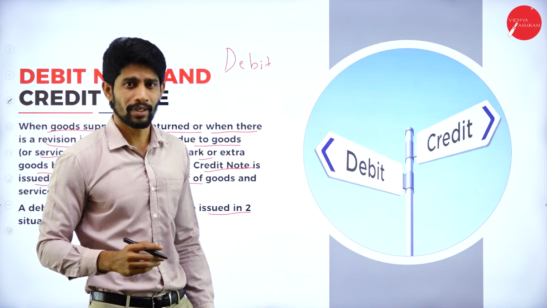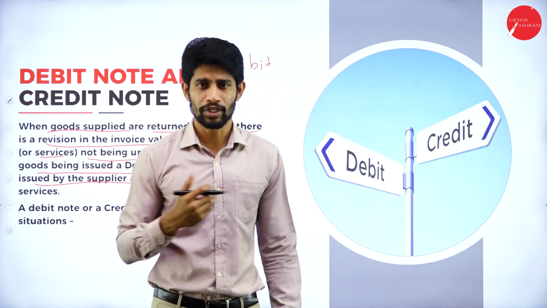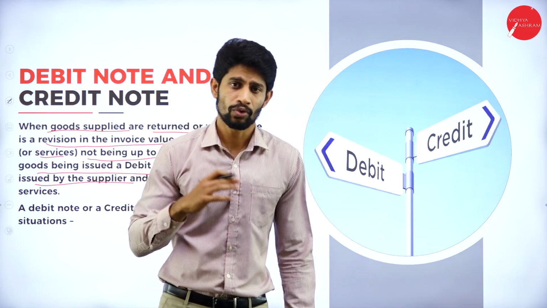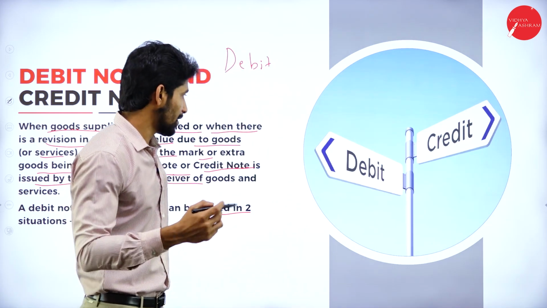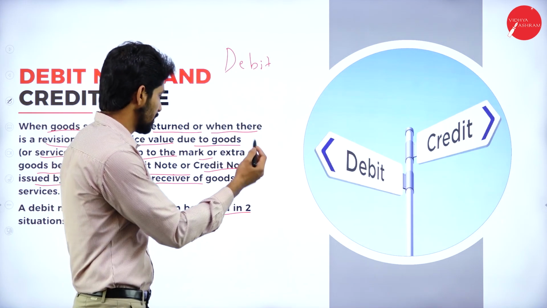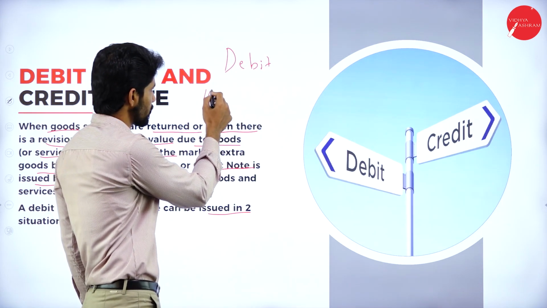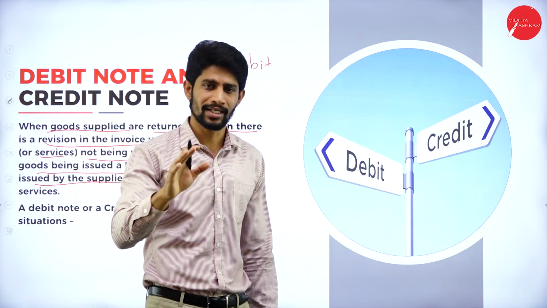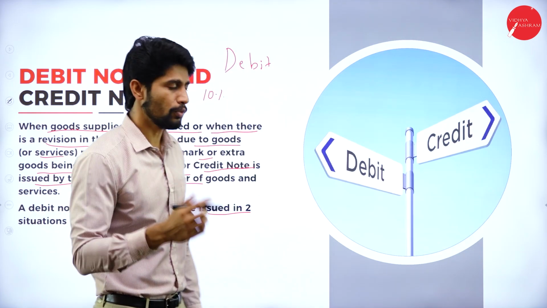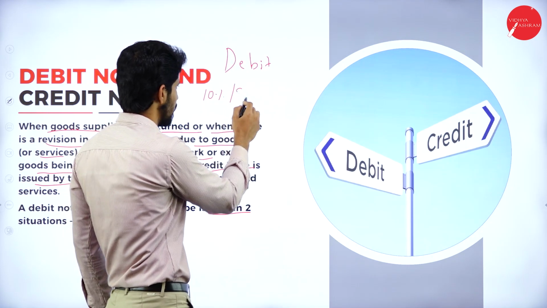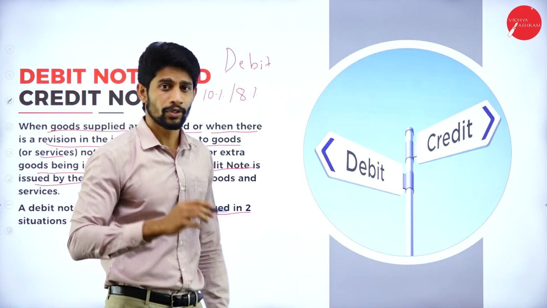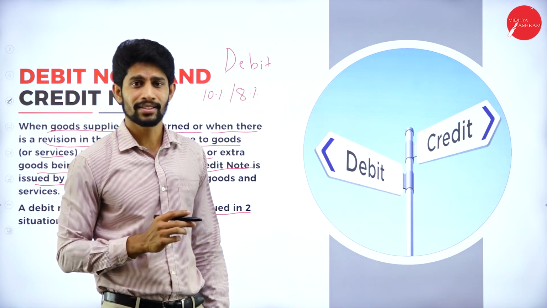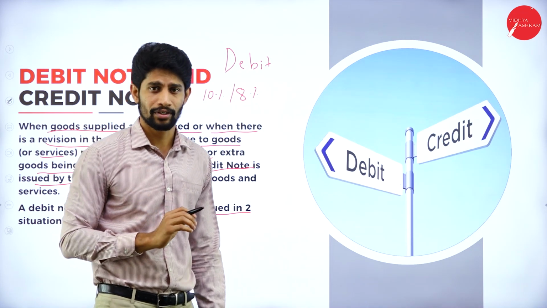So debit is nothing but withdrawing or deducting, right? So what is the supplier supposed to do? The supplier is supposed to charge 10% tax. For example, he is supposed to charge 10% tax, but how much did he charge? He charged 8%. He was supposed to charge 10% tax, but he charged only 8%.